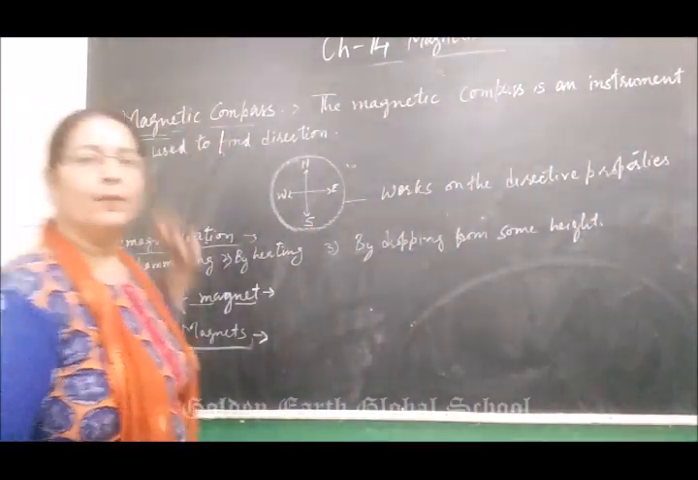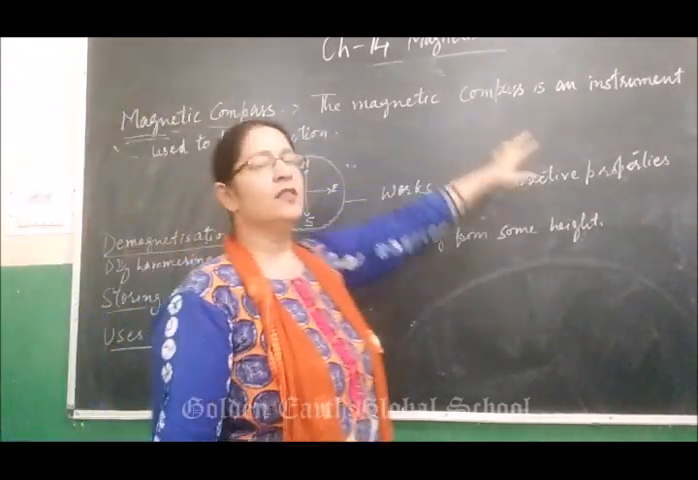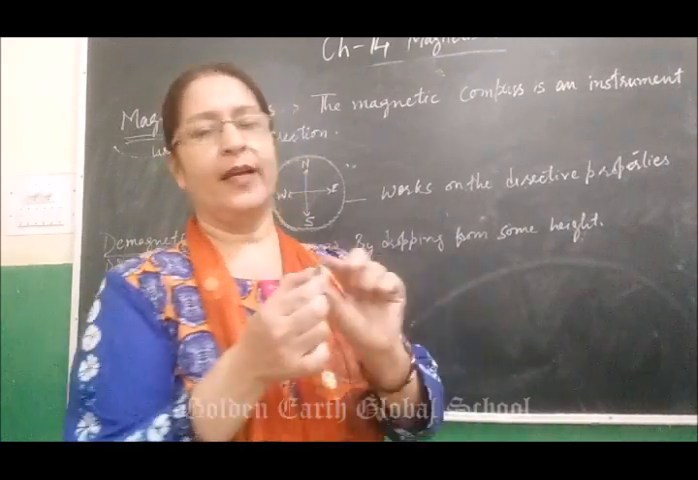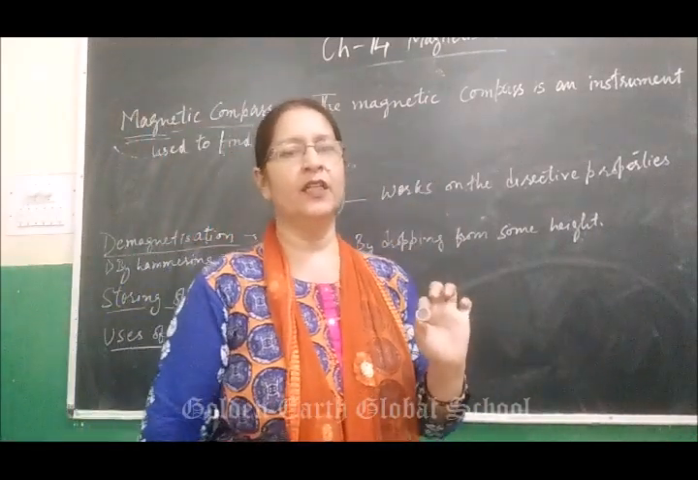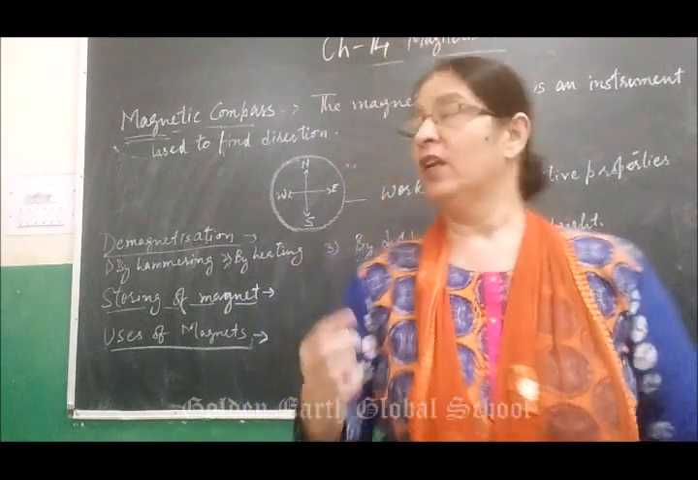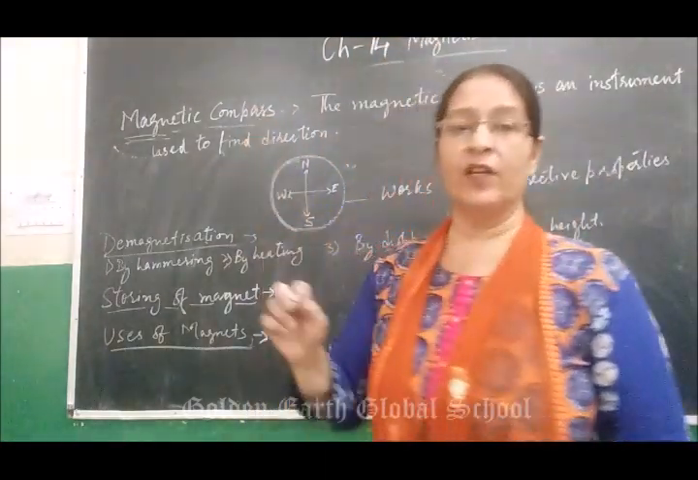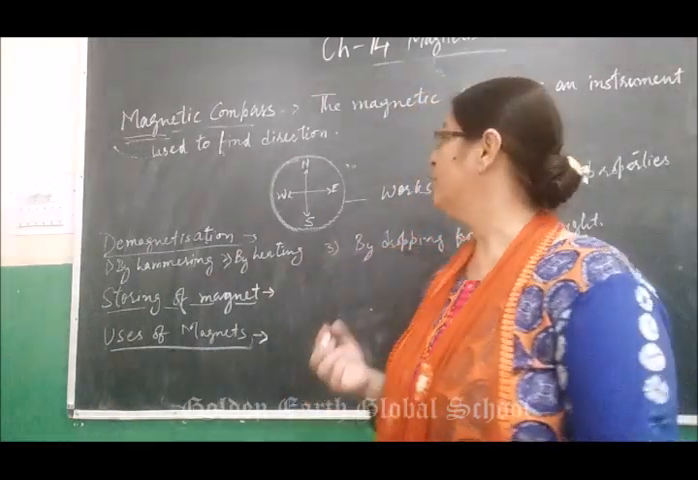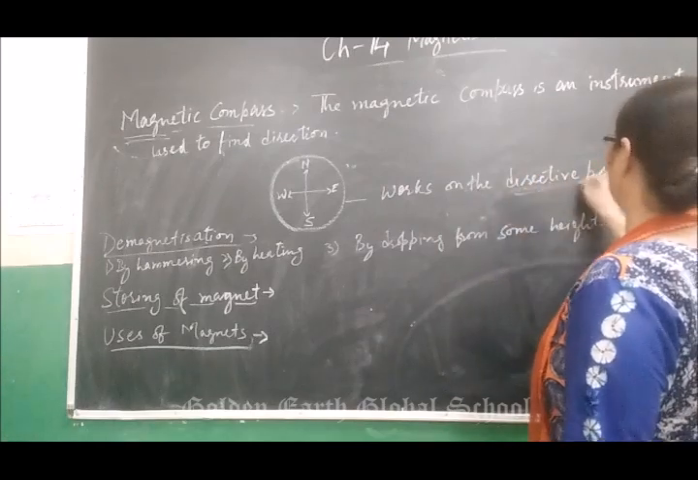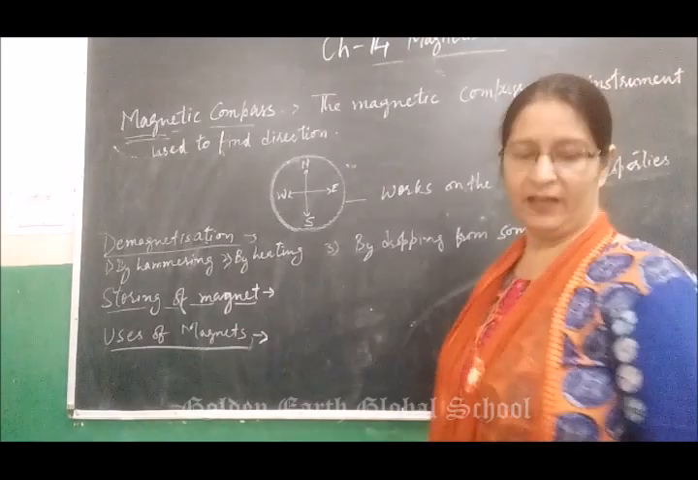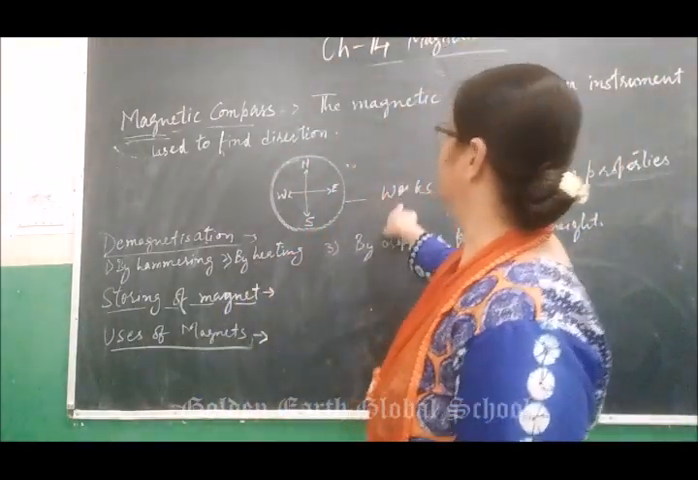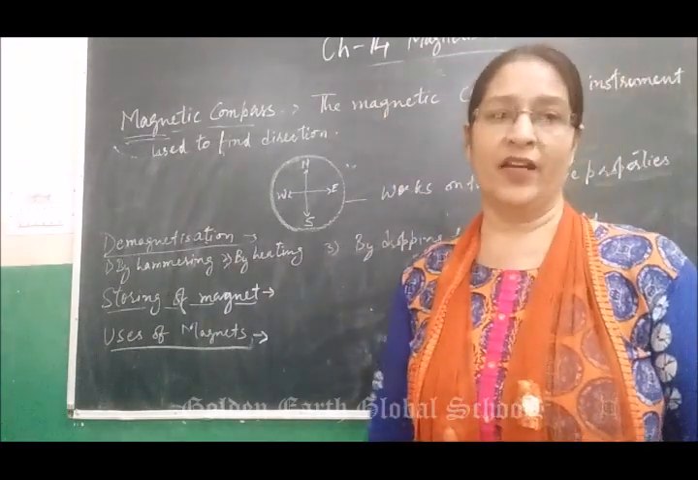What do you mean by a magnetic compass? The magnetic compass is an instrument used to find the direction. This is a magnetic compass. It is used to find the direction in aeroplanes, in ships, in watches. A magnetic compass is fitted there so that we can find the direction very easily, because it works on the directive property of a magnet. That's why it is helpful in finding the directions.